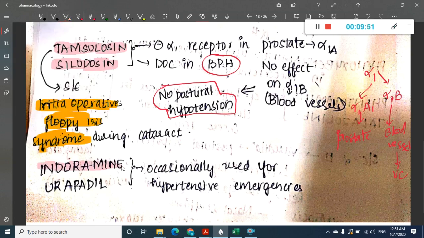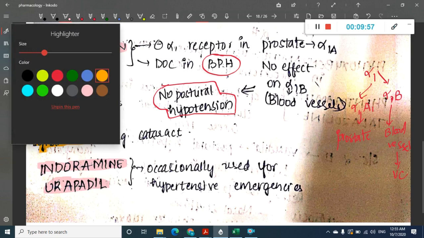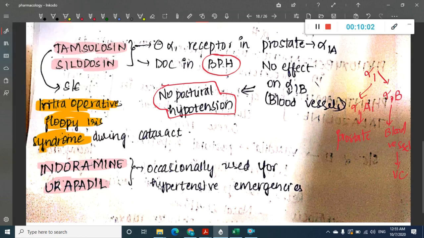Then we have indoramin and urapidil. Where are they used? Indoramin and urapidil are actually used in hypertensive emergencies. So this is about alpha blockers.